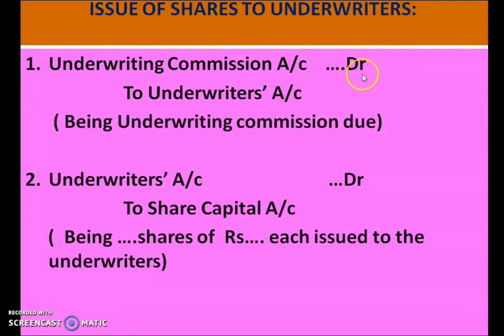Underwriting commission account debited to underwriters account, being underwriting commission due. Second entry is underwriters account debited to share capital account, being shares of rupees dash each issued to the underwriters. So the first entry is underwriting commission due, and the second entry is issue of shares. For the due amount of commission, instead of paying them cash, we are issuing them shares of the company.